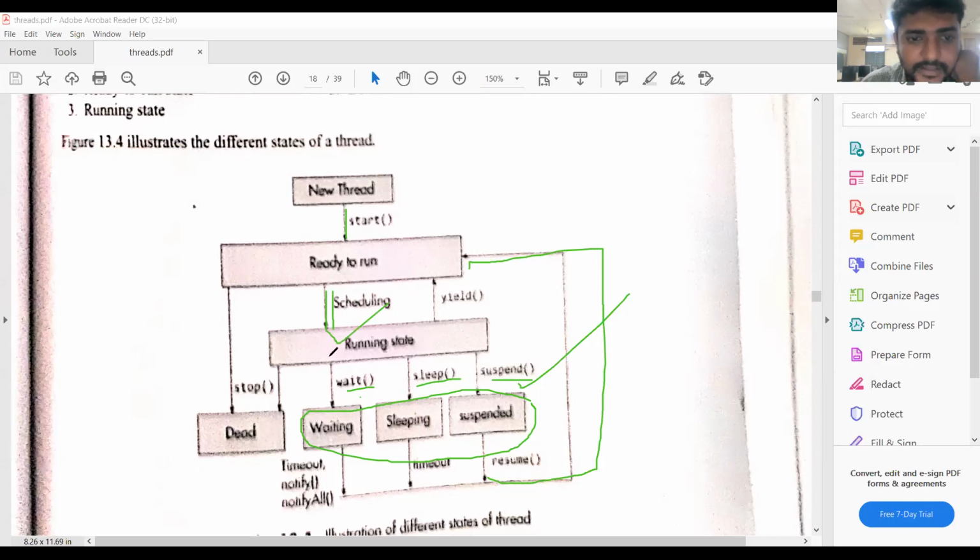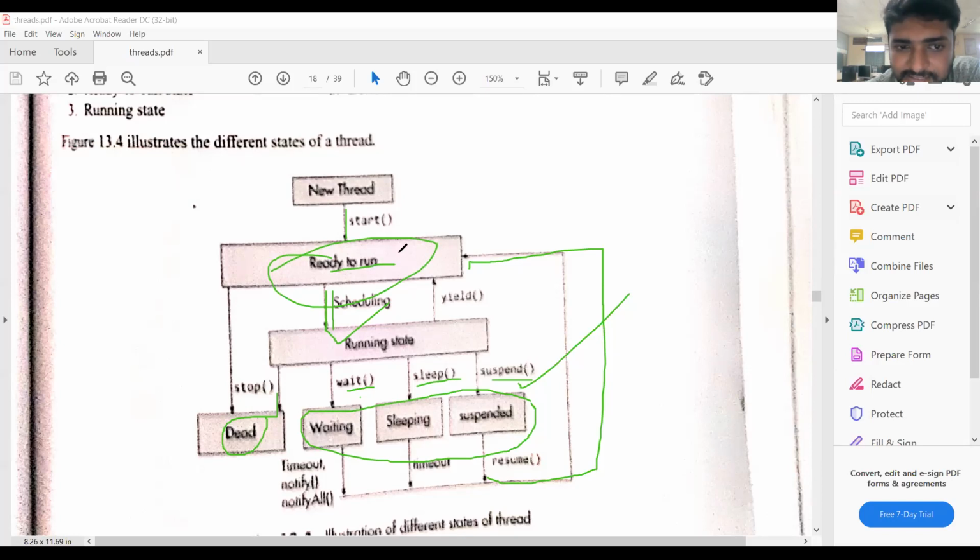If the thread completes its execution, then it goes to the dead state. The ready queue, that means ready state, runnable state, holds all the threads, suppose T1, T2, and so many threads are stored in the ready queue. If the ready queue is filled, and the T10 thread comes to the ready queue, T10 has no place. Then T10 may have infinite waiting, starvation. Infinite waiting is called starvation.